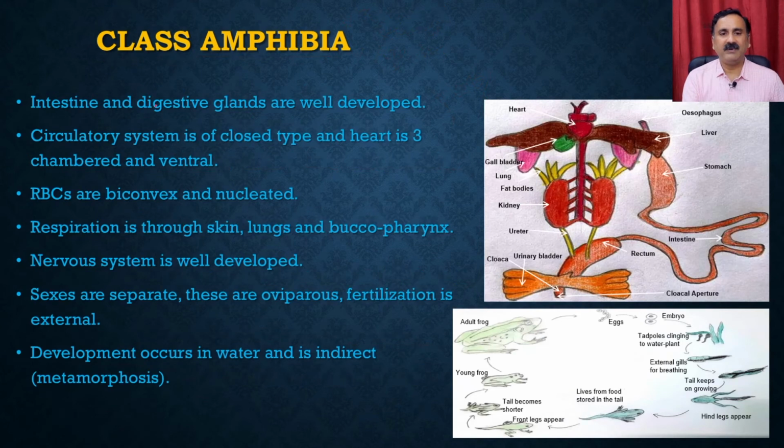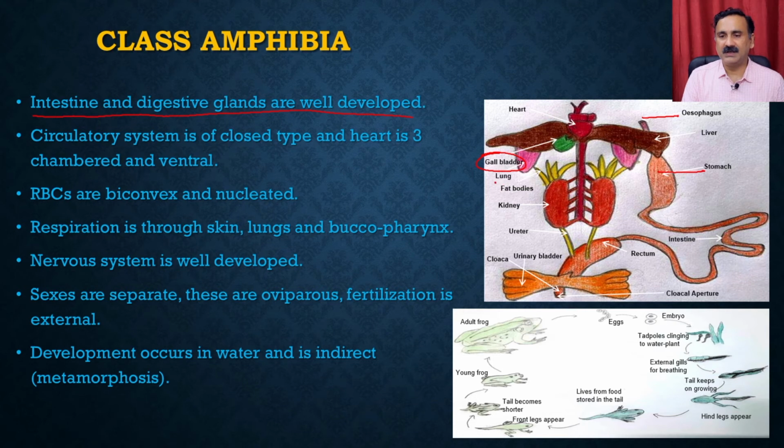In the class Amphibia, the intestine and the digestive glands are well developed. So what you see here are the digestive glands, where you have all the organs, like the liver, the esophagus, the stomach, the gallbladder, and all the other organs. So this is the internal structure of the frog.